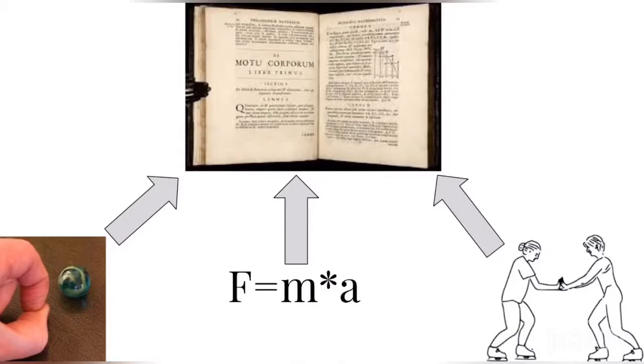The third is for every action there is an equal and opposite reaction. This analysis yielded a formula quantifying force in terms of mass and acceleration, F equals ma. Substituting the formula into Kepler's third law, Newton found the law of universal gravitation.